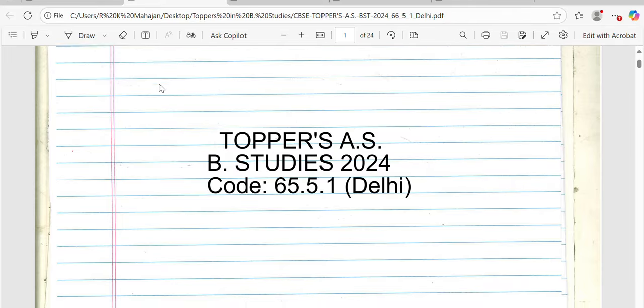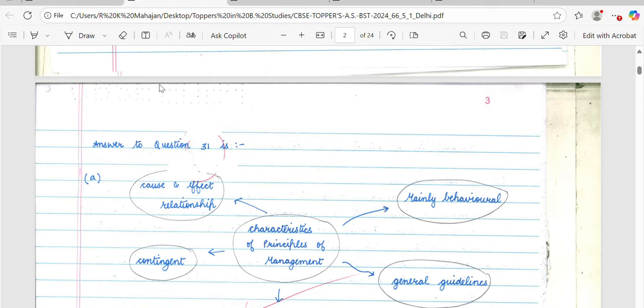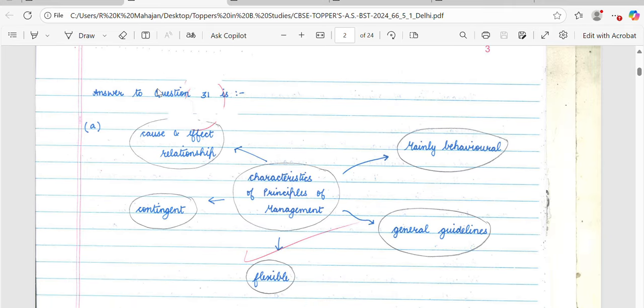Now let's see how the topper has started giving the answer. The topper has started giving the answer for question number 31. That is a 6 mark question.